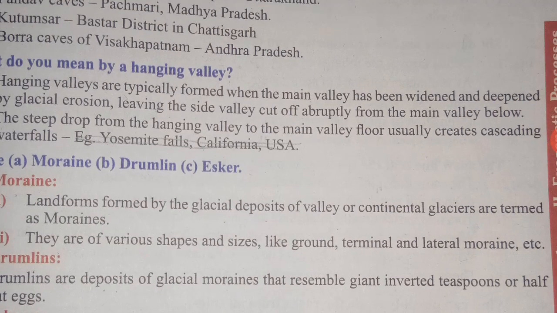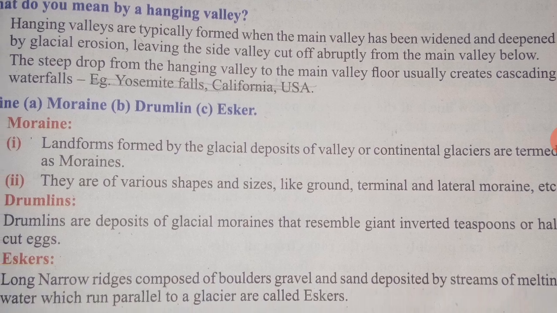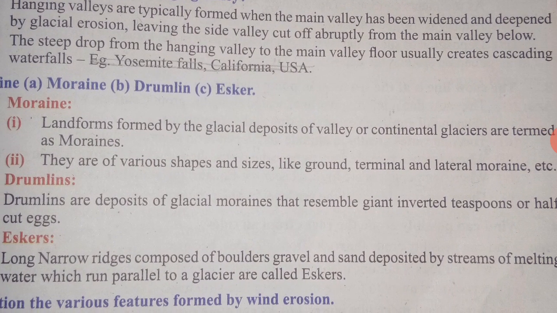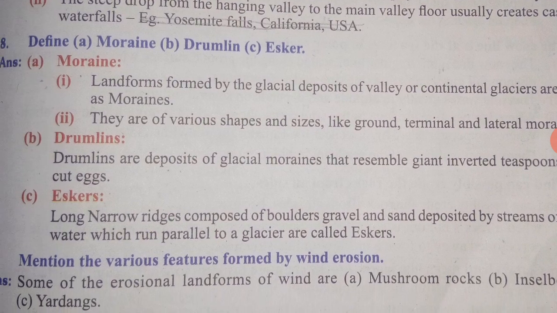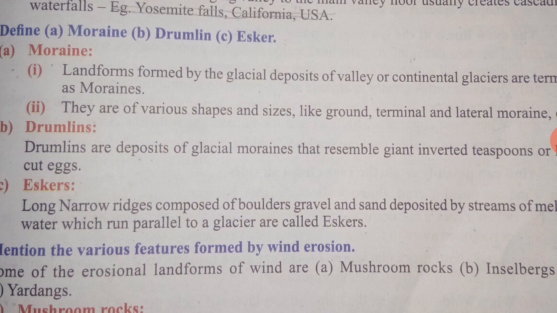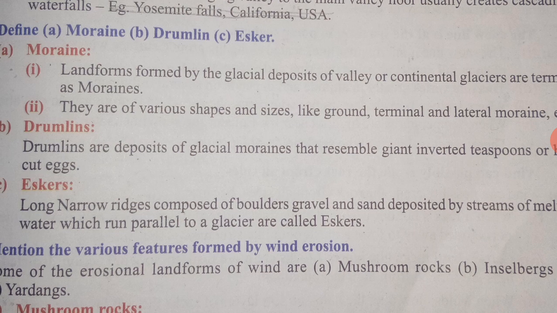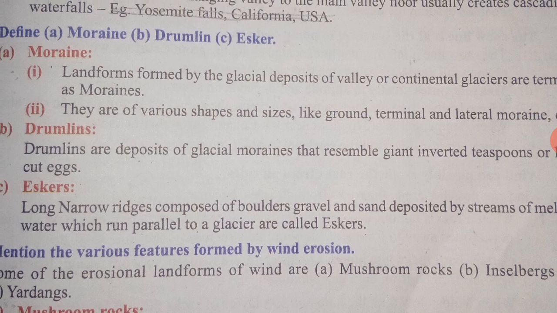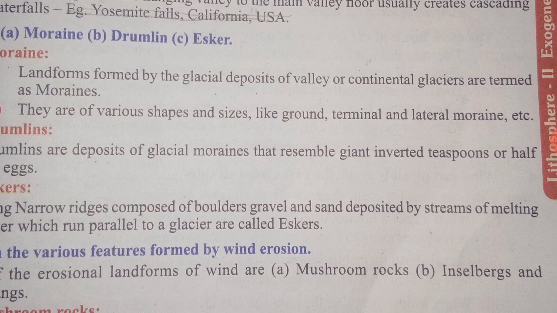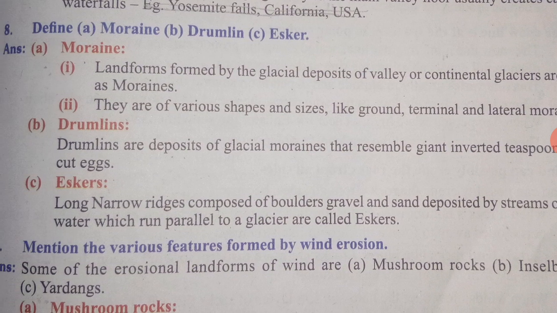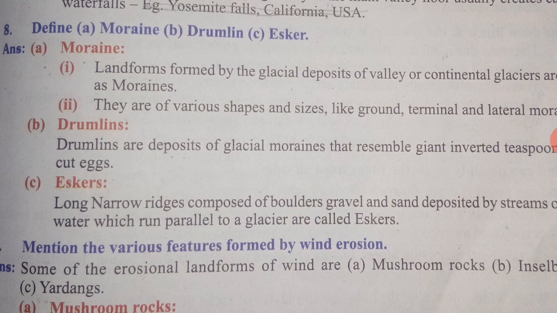Drumlins are deposits of glacial moraines that resemble giant inverted teaspoons or half-cut eggs. C. Eskers. Long narrow ridges composed of boulders, gravel and sand deposited by streams of melting water which run parallel to a glacier are called eskers.